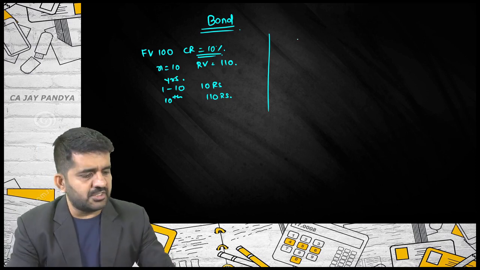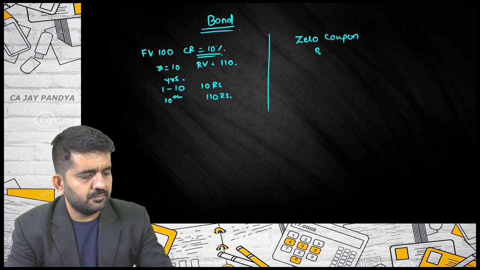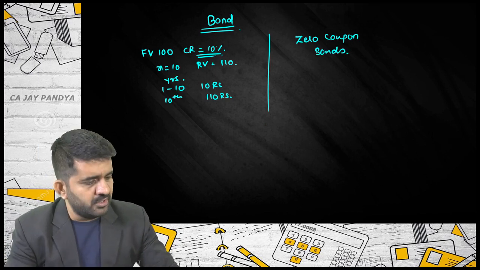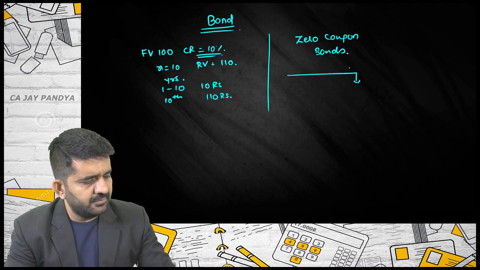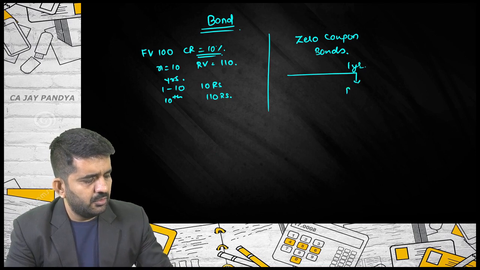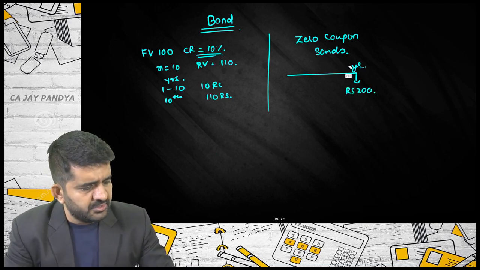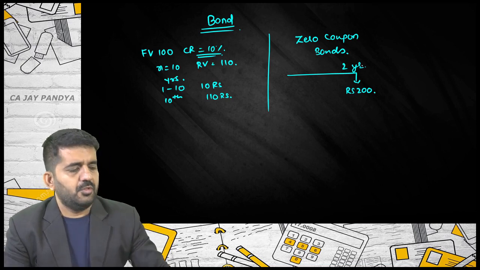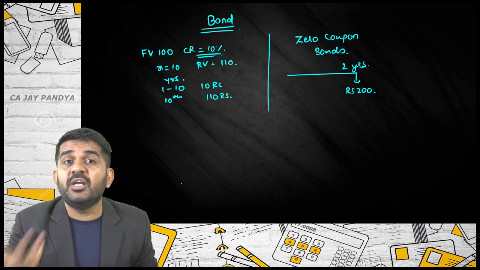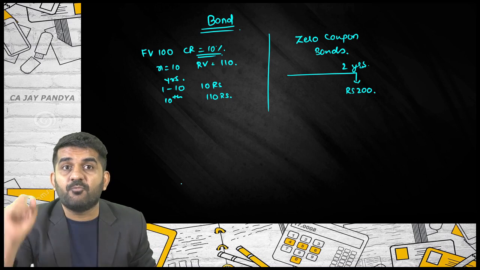There is also another type of bond, zero coupon bonds. What are zero coupon bonds? Say, after 1 year, you will be getting rupees 200. Is it alright? Say, after 2 years, you will be getting 200. But during these 2 years, how much interest will you be getting? Nothing. Is it alright? Then who will purchase this type of bond?